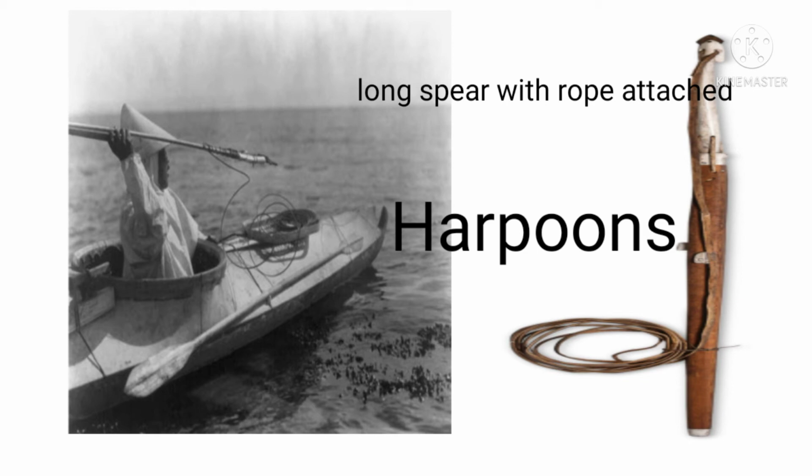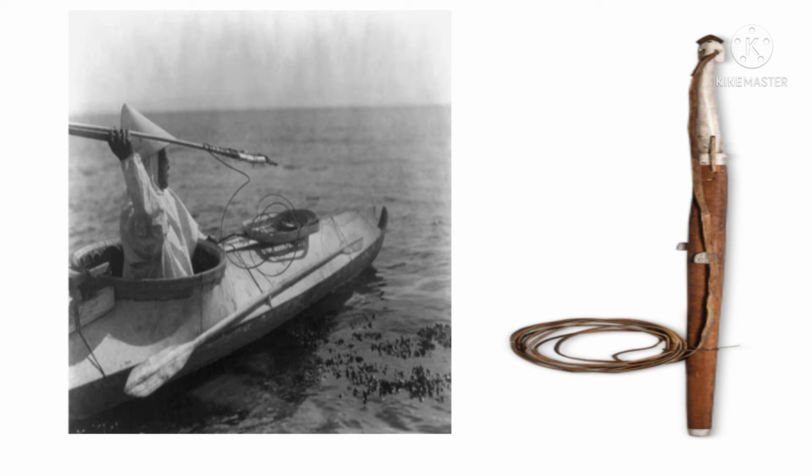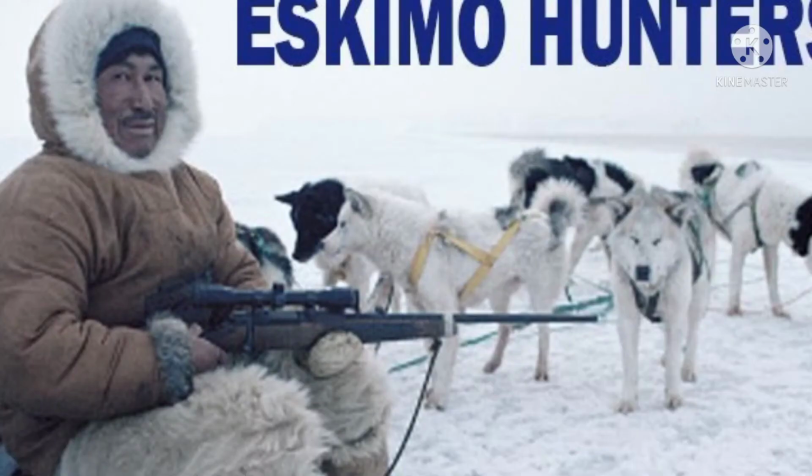Eskimos make a hole in the snow and wait near it. When a fish or some other animal comes toward the hole to breathe fresh air, they kill it with the harpoon. Okay, you can see the picture students. So what they do, they wait. Harpoons have now been replaced by rifles for hunting.